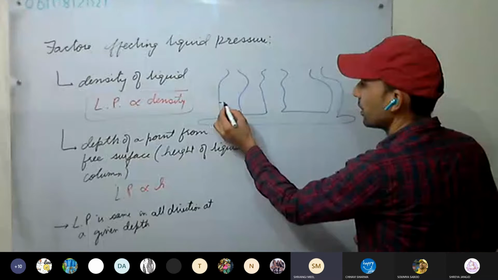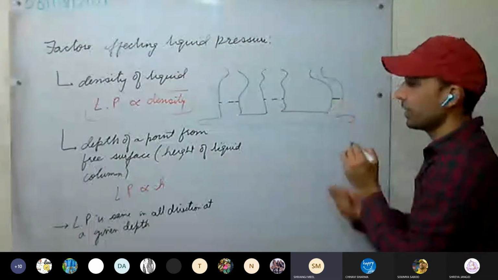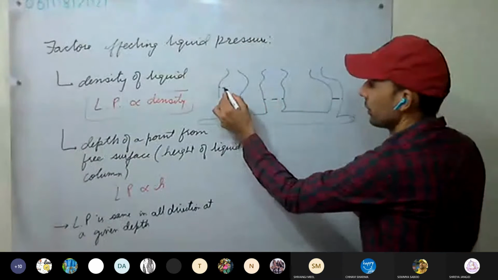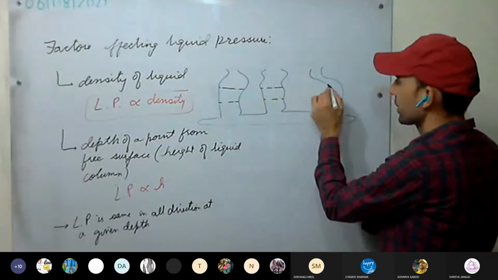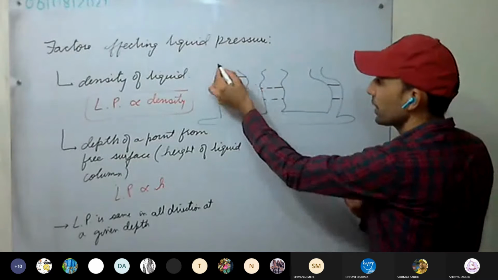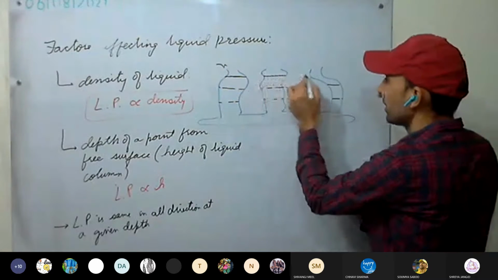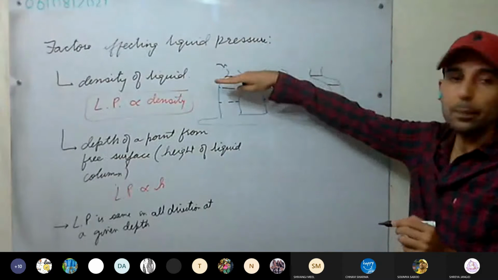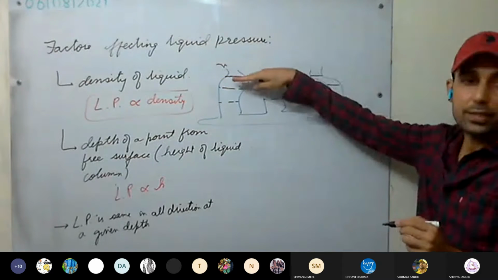It will rise in the other containers and they will be at the same level. If this much is filled, it will be here. They all will have the same level.